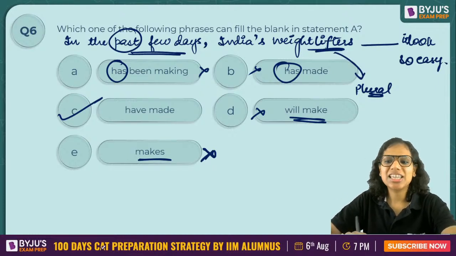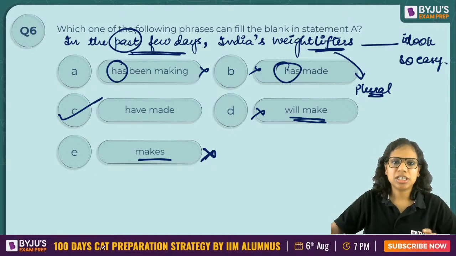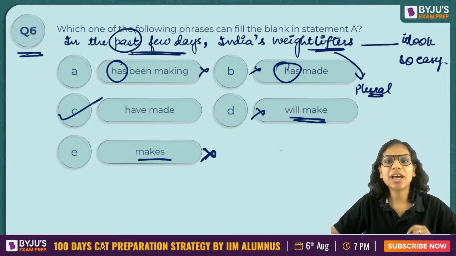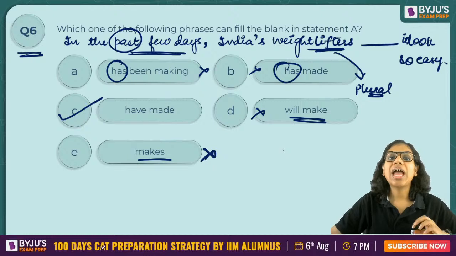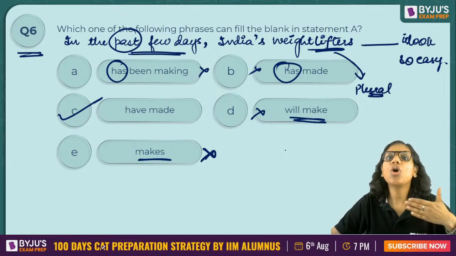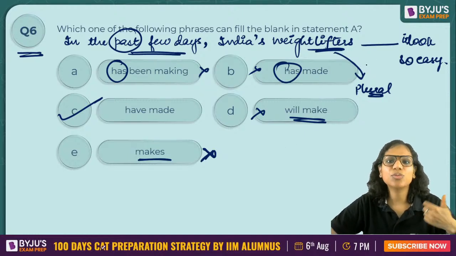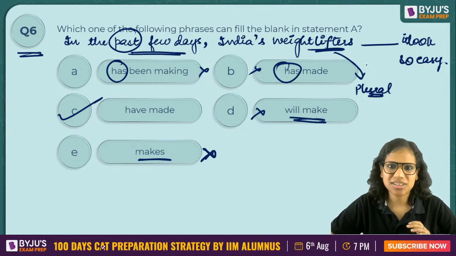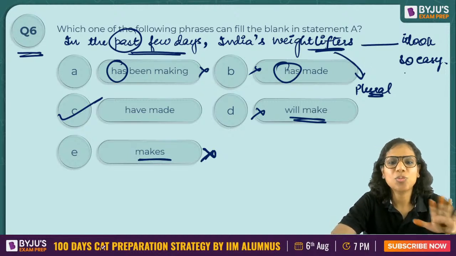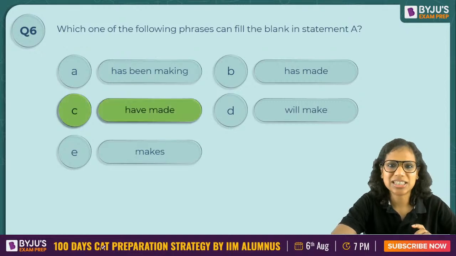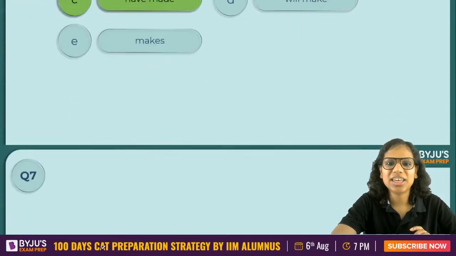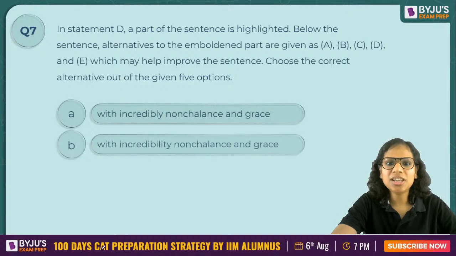So the point that I'm trying to make through this question is that if in the exam you get a parajumble set, and in case you find it extremely difficult, you feel that you will not be able to rearrange it, then also do not leave the fill in the blank, the vocabulary, the grammar questions from that set. At least attempt those, right? That's the point that I'm trying to make through this question.